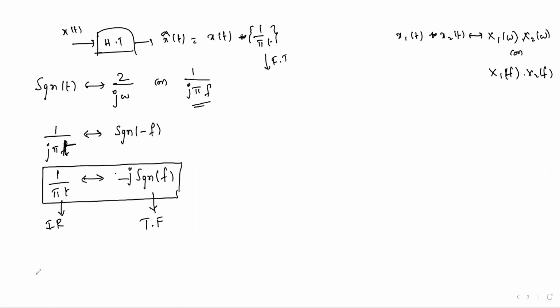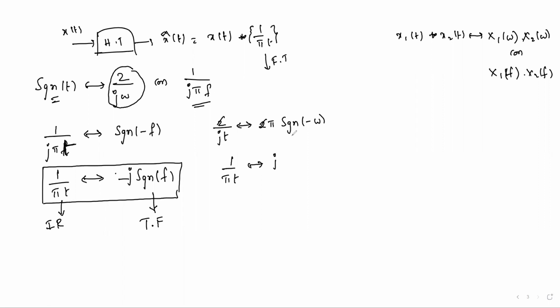And if I take the other one, 2 by j omega in x of omega analysis, I'll apply the duality property here. 2 by jt after the duality property. Now the signum function should go to that side with the 2 pi multiplication, reflected in terms of omega. Arranging the required format, first I'll cancel 2, and I want 1 by pi t, so I'll bring pi to the left-hand side and j to the right-hand side.